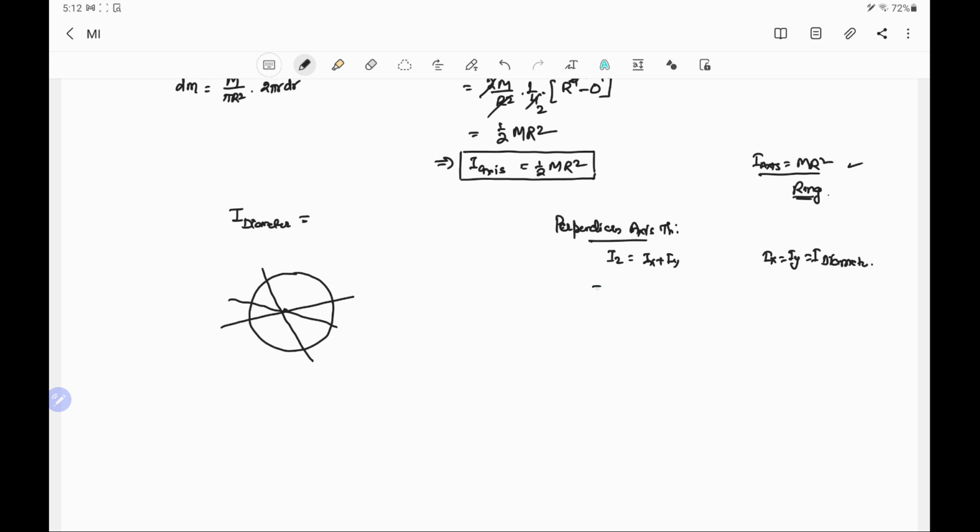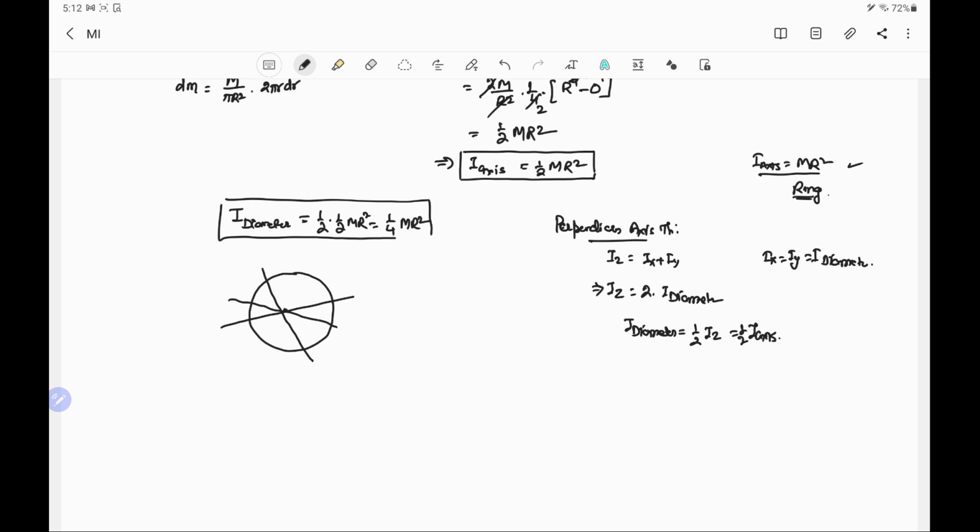Hence, we can say Iz equal to 2 into I diameter, or I diameter, that is moment of inertia about diameter, equal to half of Iz, or half of I about axis, and it is equal to half of 1 by 2 mr square, equal to 1 by 4 mr square. We have to memorize this formula.